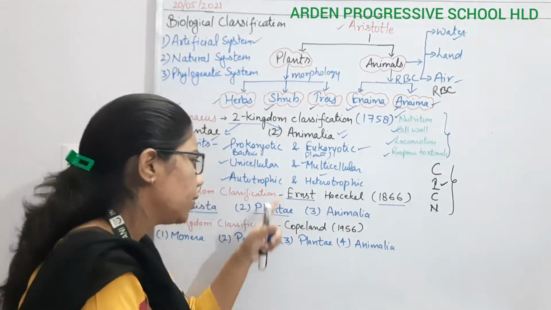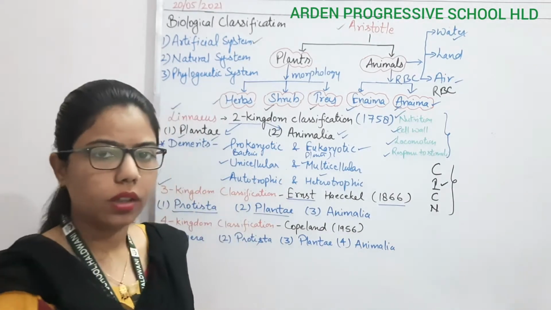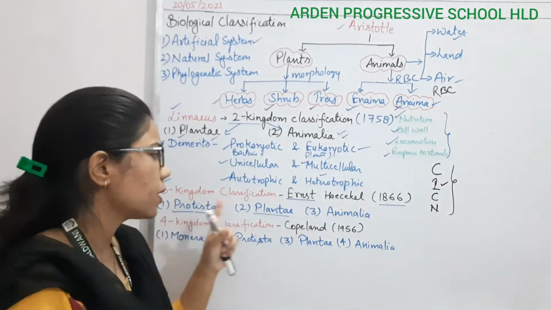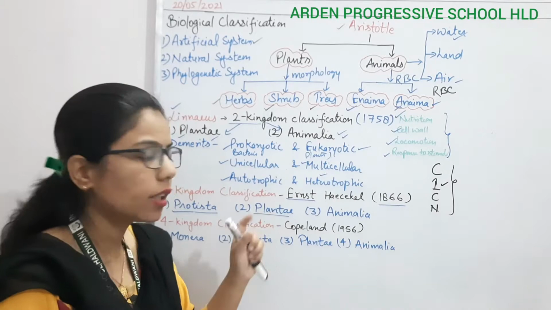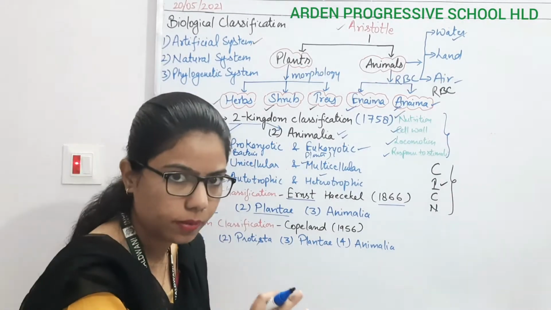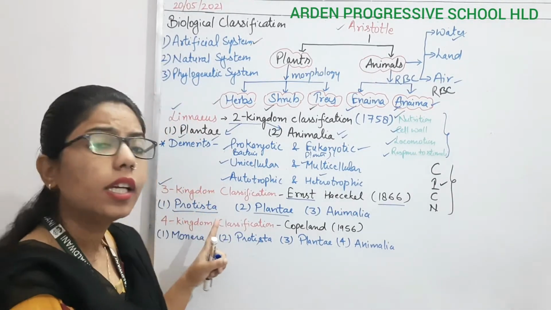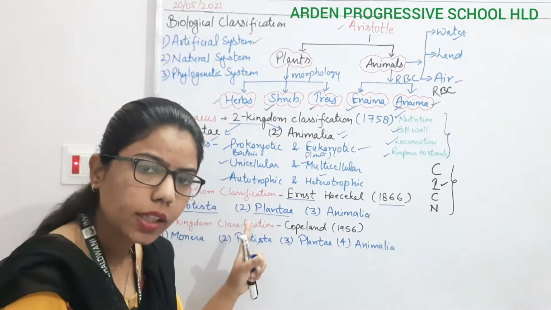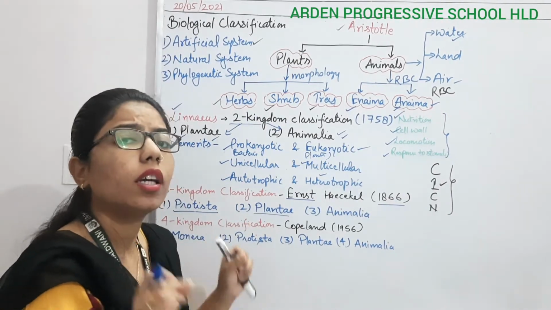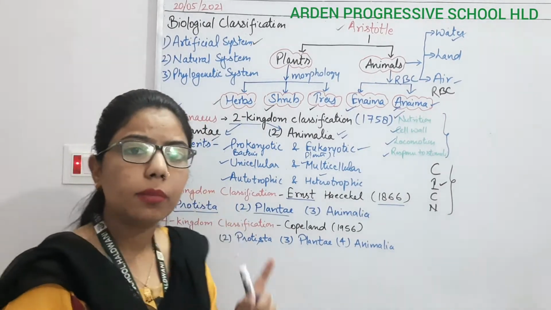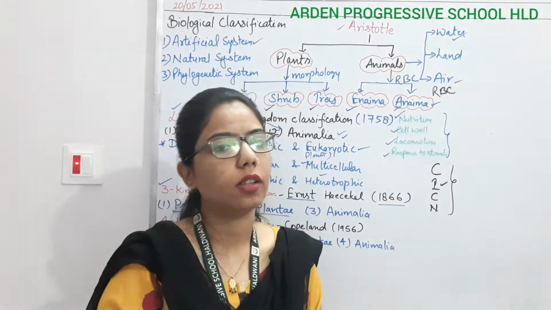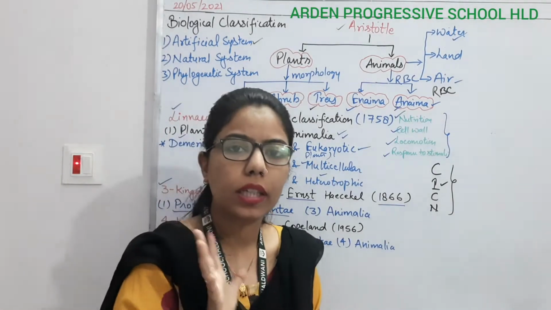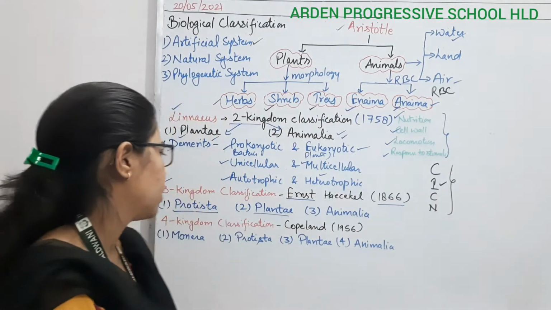They have included the fungi in the plant kingdom only. Again there will be some more problems in this three kingdom classification which should be sorted out, right? So here they have introduced one more kingdom in which they gave a place to the animals which have a single cell and a true nucleus. So next one, what is it?